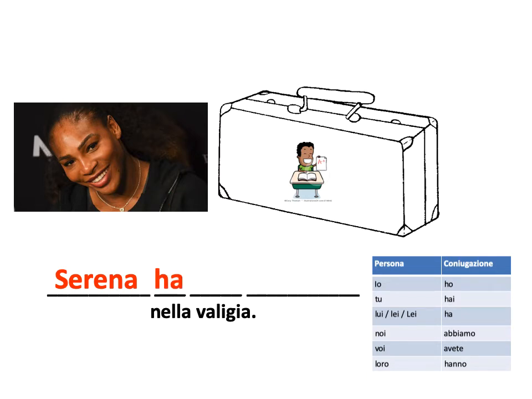Now what is that in his suitcase? That's a student, right? How do you say student? Studente, right? It's a male student, so studente. But we need to remember that studente is masculine and begins with S plus consonant. So we need to use uno as its article. Serena ha uno studente nella valigia. Okay?